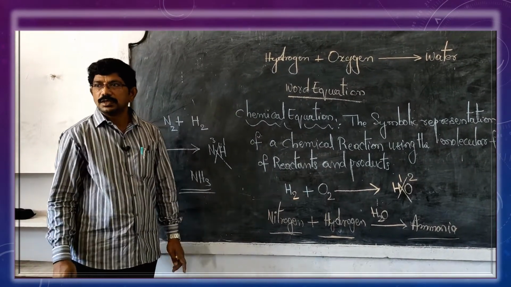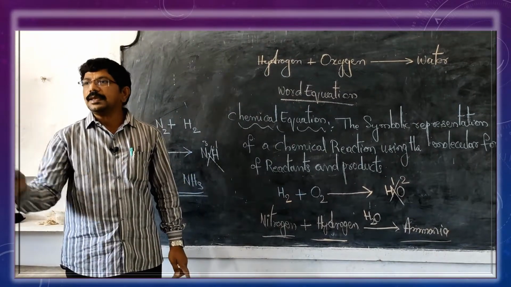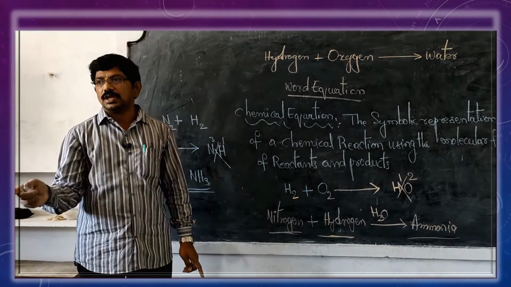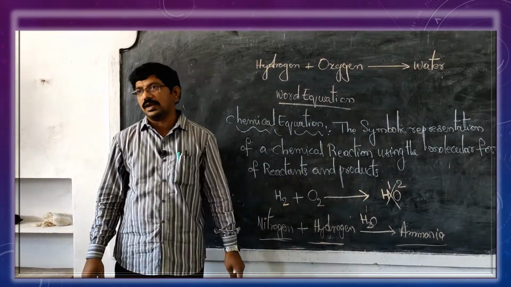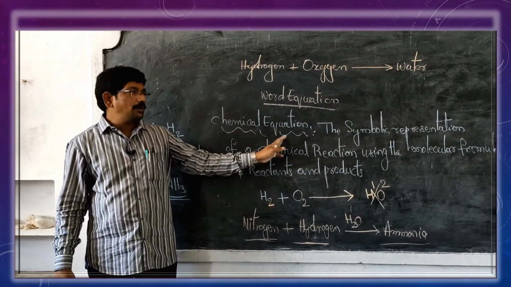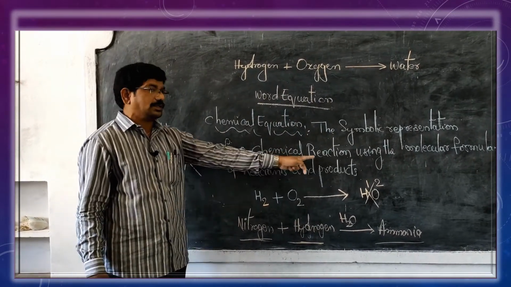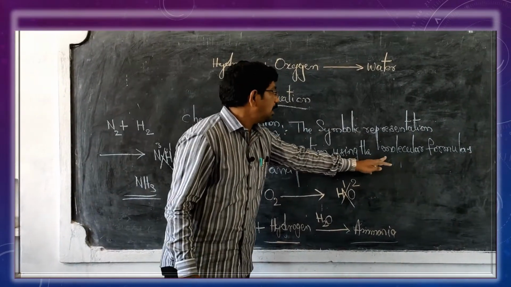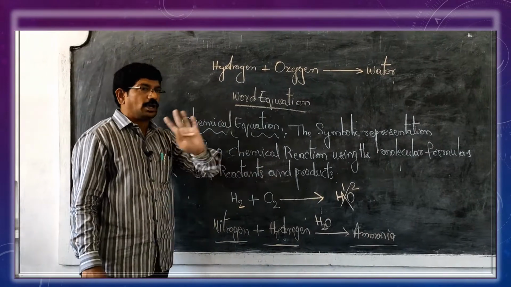Do you understand? So in a chemical reaction, while writing the elements, you always remember the atomicity. While writing the compounds, you always remember the valency. So what is a chemical equation? A chemical equation is the symbolic representation of a chemical reaction using the molecular formulas of reactants and products.